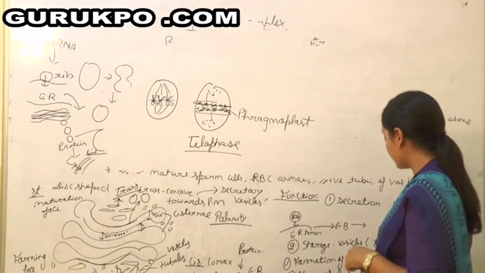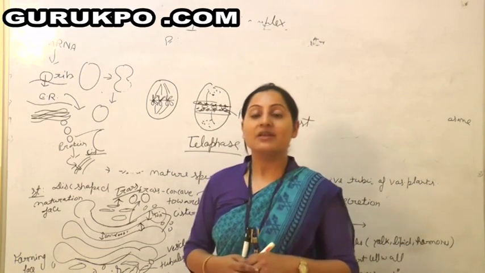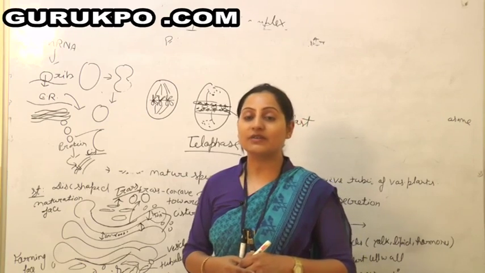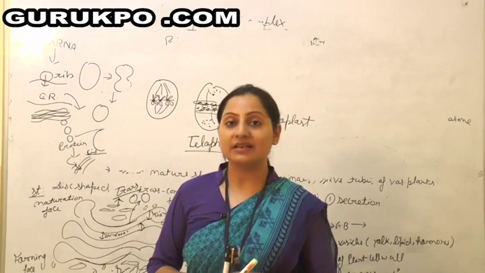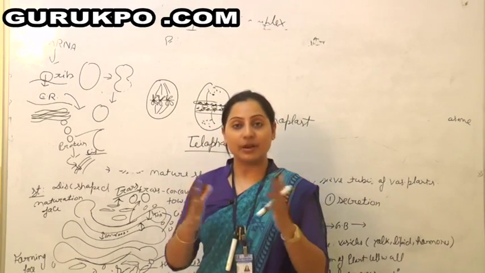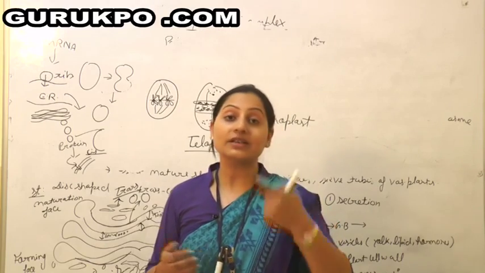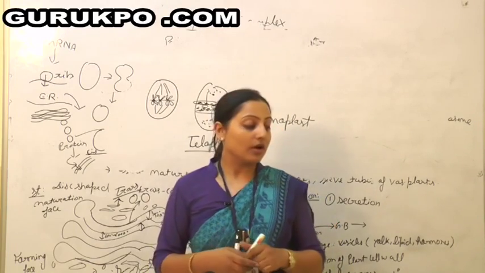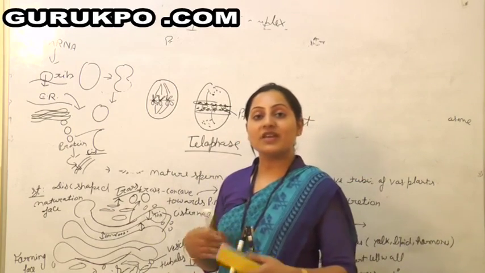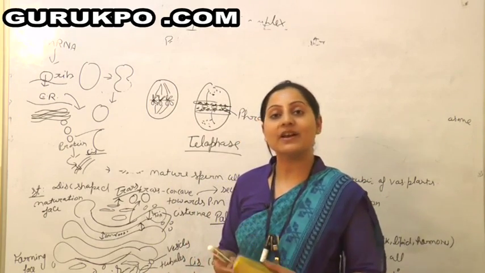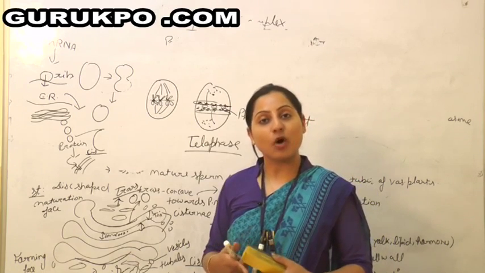Another function of the Golgi body is the formation of the primary lysosome. A lysosome is a cell organelle which contains hydrolytic enzymes. It is also called a suicidal bag because when it ruptures, the hydrolytic enzymes eat its own organelles or the complete cell. Lysosome is again a polymorphic structure. It also shows various kinds of forms. Firstly the primary lysosome is there, then the secondary lysosome, then the residual body.